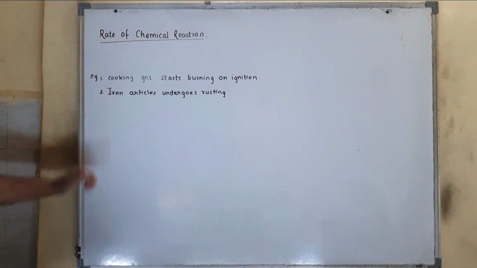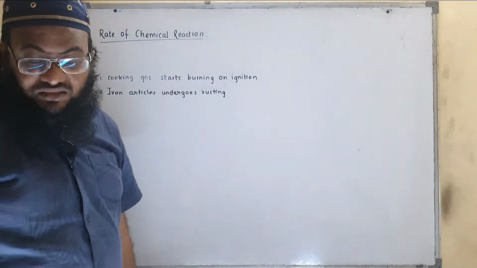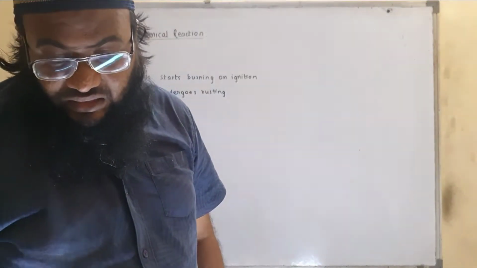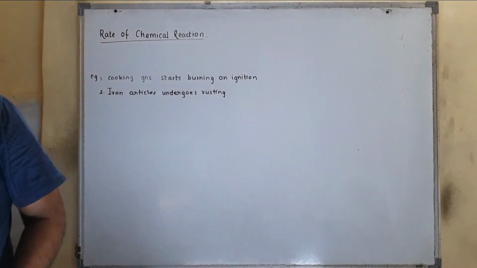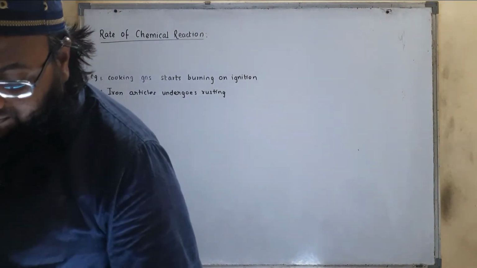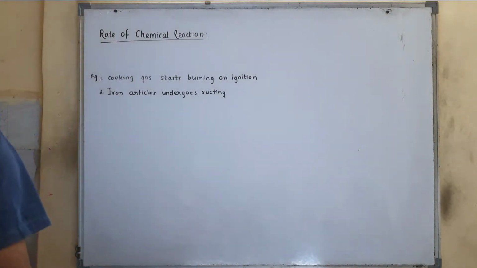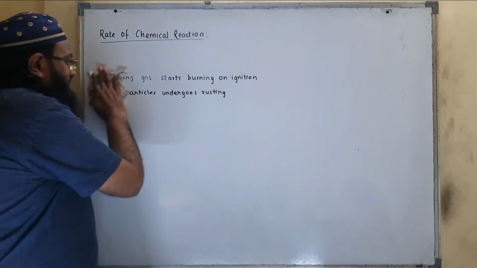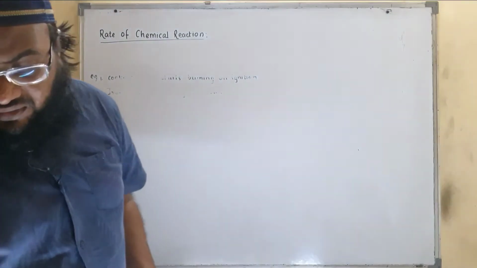So what are the factors which affect the rate of chemical reaction? We are going to discuss in detail. Rate of chemical reaction is different for different substances.